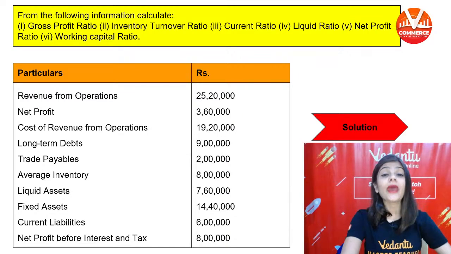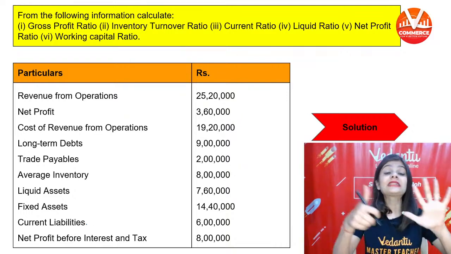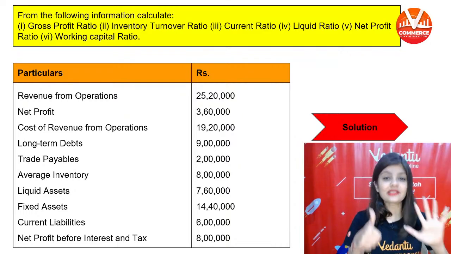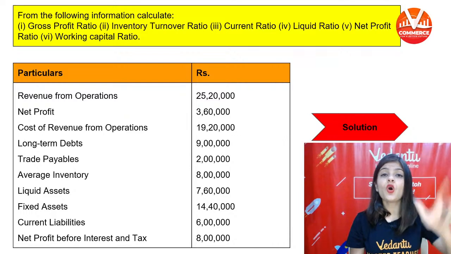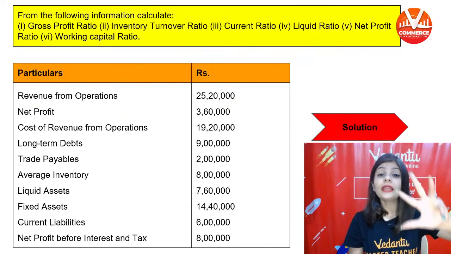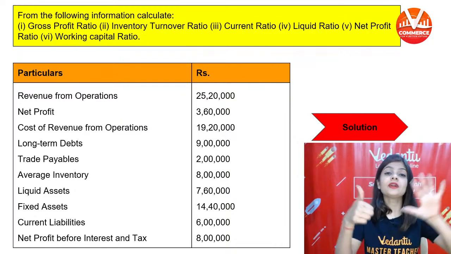This is a very good question because in this question we will calculate 6 ratios. Which one? Gross profit ratio, inventory turnover ratio, current ratio, liquid ratio, net profit ratio, and working capital ratio.